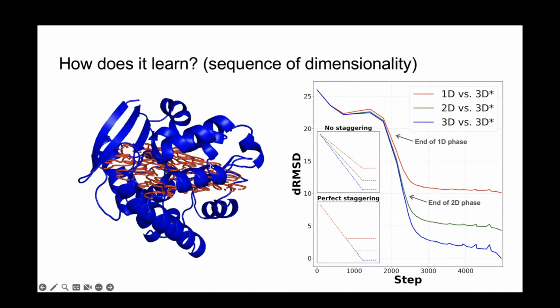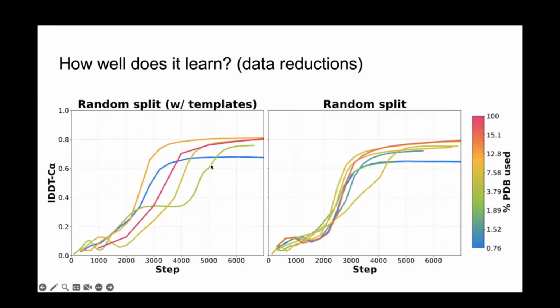So yeah, a nice little detail that we were able to find. I think the most surprising outcome though was that you don't really need data to train AlphaFold2. It's remarkably powerful at generalizing to unseen folds.